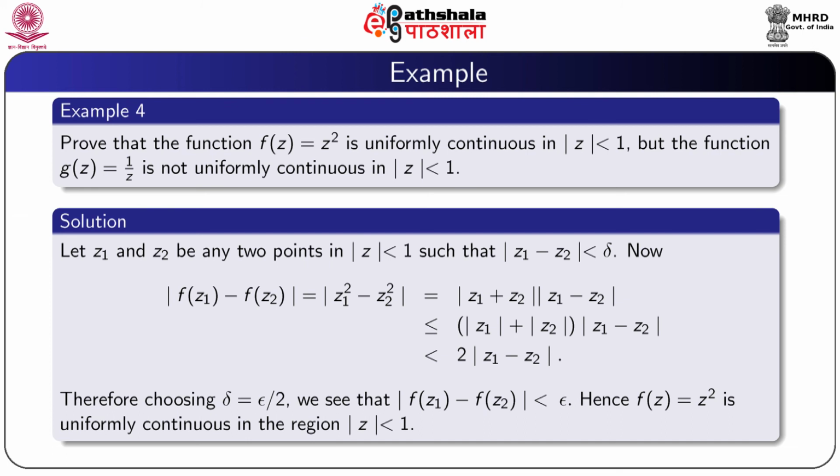Since mod z1 less than 1 and mod z2 less than 1, from this we get modulus f(z1) minus f(z2) is less than twice mod z1 minus z2. Therefore, choosing delta equal to epsilon by 2, we see that modulus f(z1) minus f(z2) is less than epsilon. Hence, the function f(z) equal to z square is uniformly continuous in the region mod z less than 1.